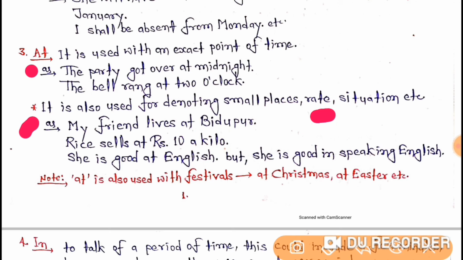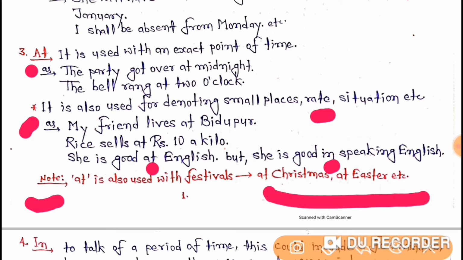So here you have got at, how we use it in the sentences. Now let's understand the note. Note tells you that at is also used with festivals, at Christmas, at Easter, etc. So these are the names of festivals, students. Clear? So I hope you have also got the uses of at.